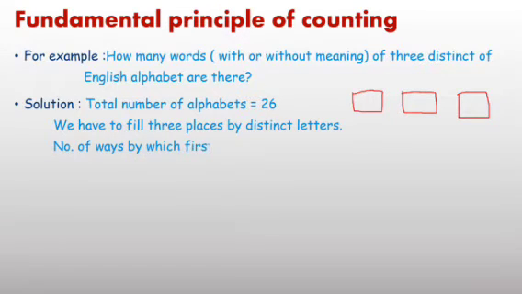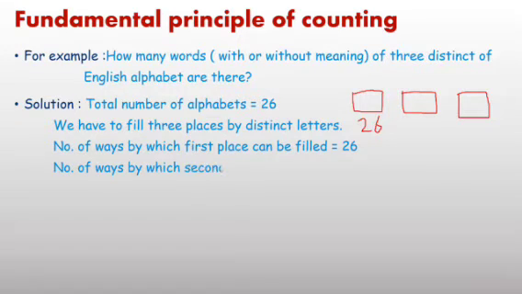Just think, for the first place, how many options do you have? You can write any one of 26 alphabets. No condition is there, just write down any one of 26 alphabets. Then for the second place, you have to think: if one letter you have written here, then how many letters remain? 25.